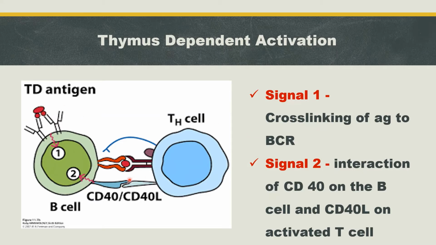Signal 2. Interaction of CD40 on the B cell and CD40 ligand on activated T cell. Here you can see that this is a CD40 ligand and this is the CD40, and this interaction will give second signal. Okay.